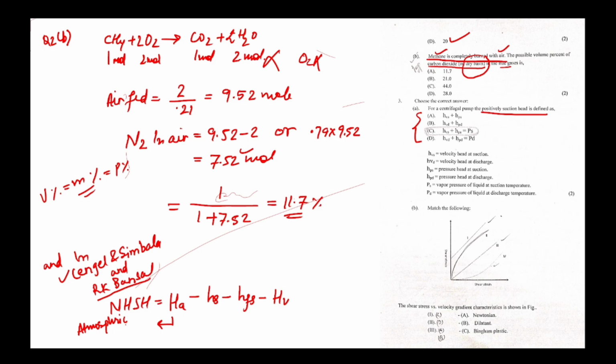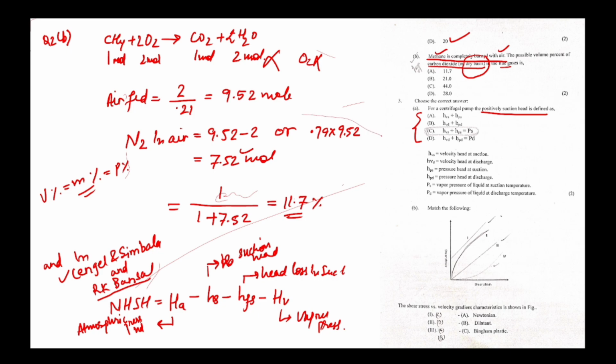This is suction head. This is head loss in suction, and this is vapor pressure head. GATE is not asking questions from this area, but you can remember this equation.